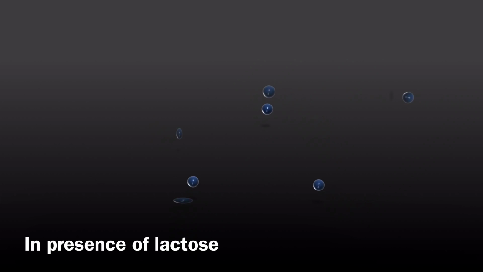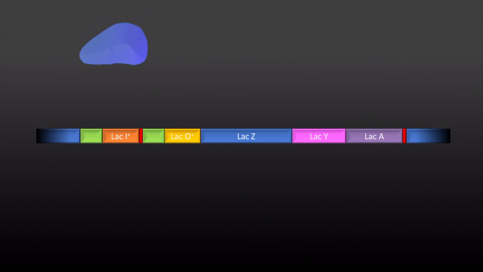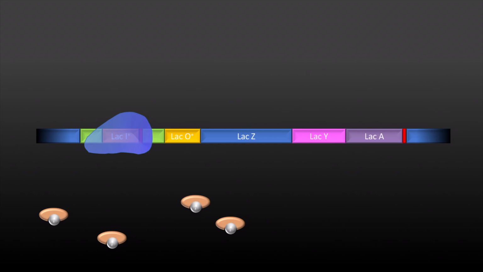When a high amount of lactose is present, a small amount of beta glycosidase converts it into allolactose. So in presence of lactose, allolactose binds to the repressor protein, due to which the shape of repressor protein changes and it cannot bind to operator region. Enzyme gene expression occurs.